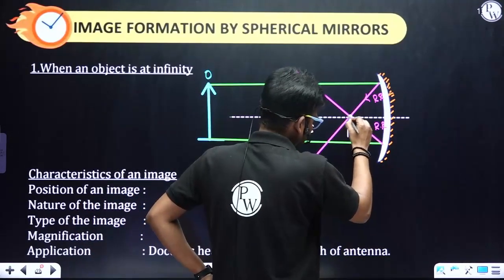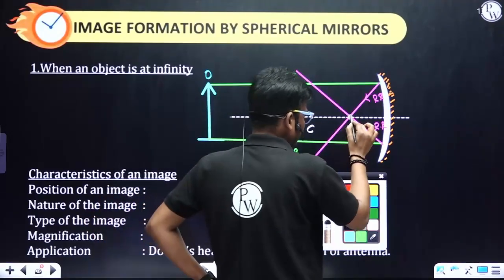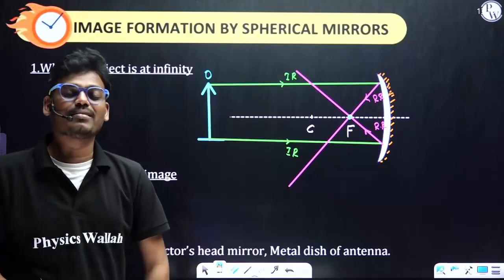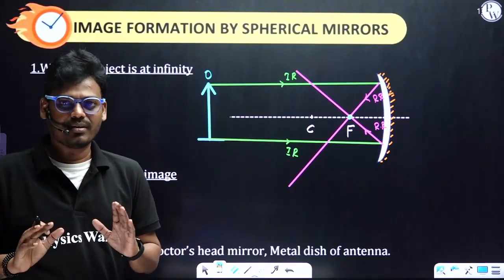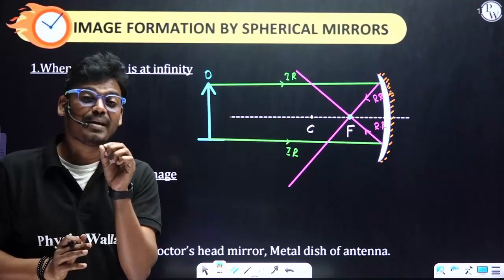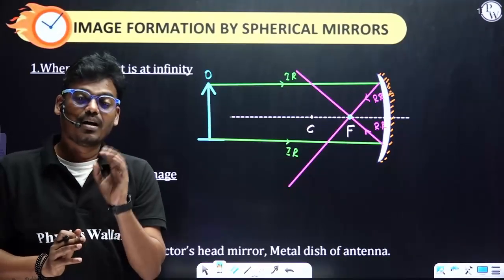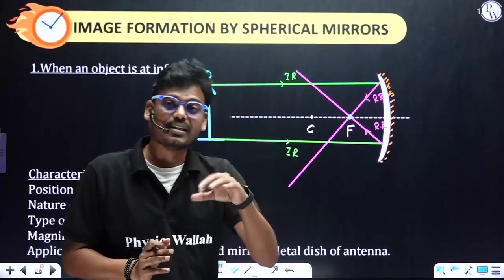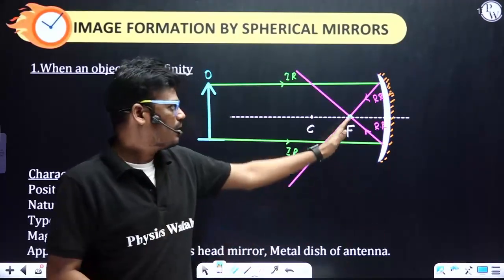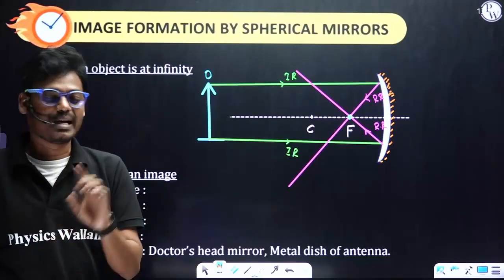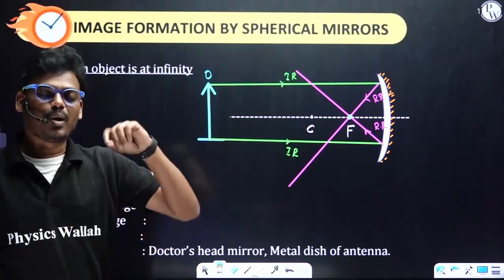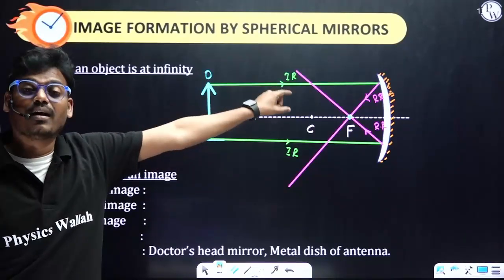Here you can observe that the 2 reflected rays are actually meeting. Just remember, if 2 reflected rays are actually intersecting, that is a real image. First consider whether the reflected rays are actually meeting or only appear to meet. Here they are actually meeting, so it is a real image. We are talking about the properties of images formed by a concave mirror.